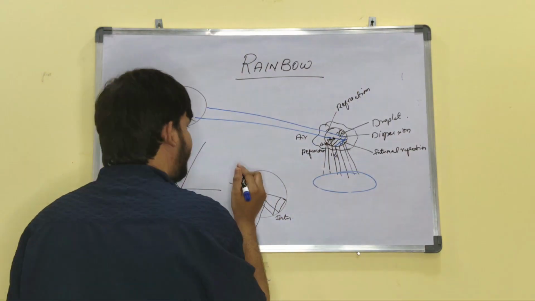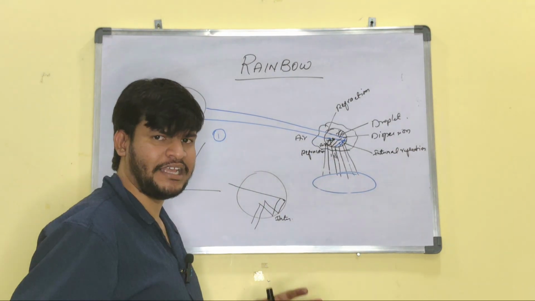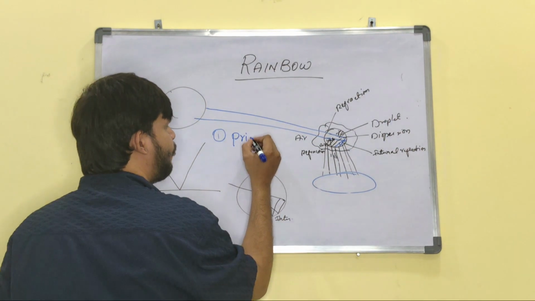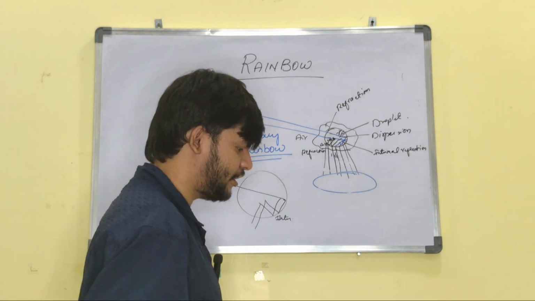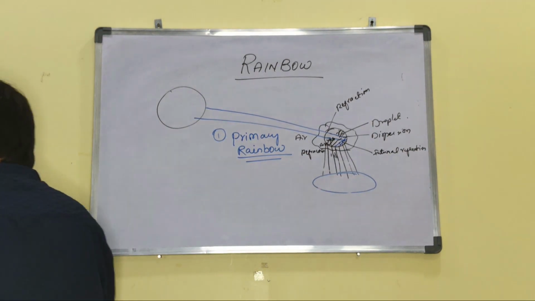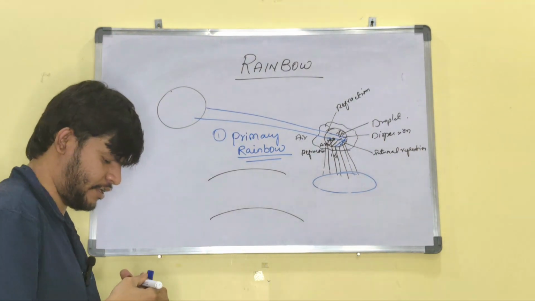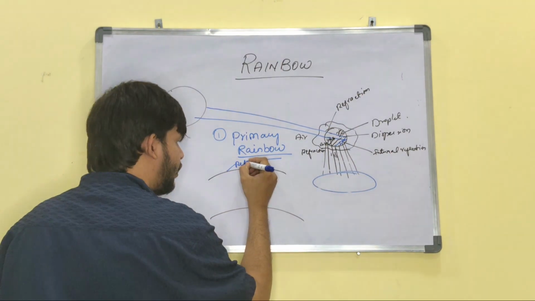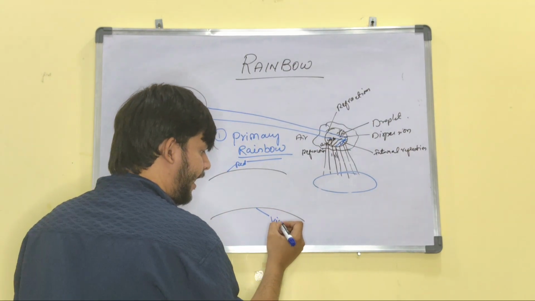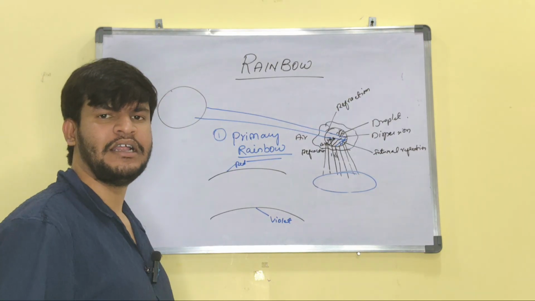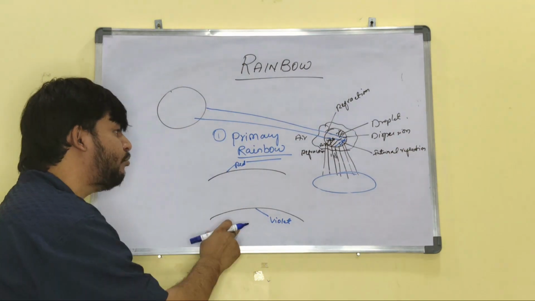This is the process. Then there will be a classification of rainbows. Mostly there is little chance of this being asked, but I am explaining. First, the primary rainbow. What is a primary rainbow? In a primary rainbow, red will be at the top and violet at the last. Violet has the least wavelength, so it will be at the downward side of the rainbow.